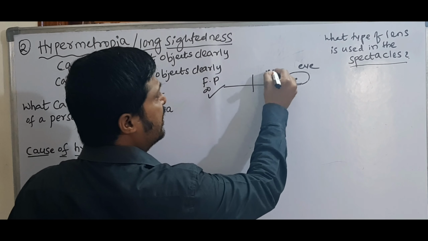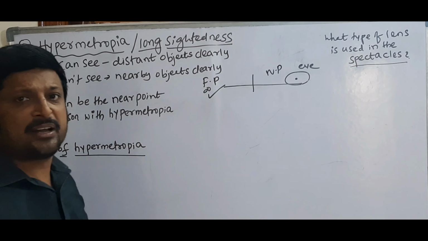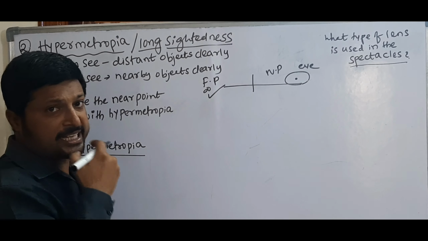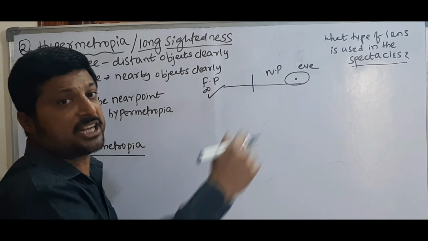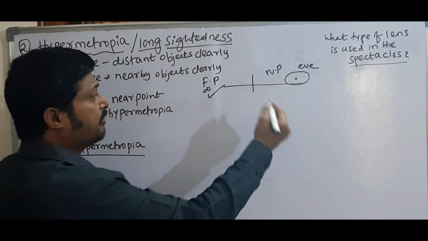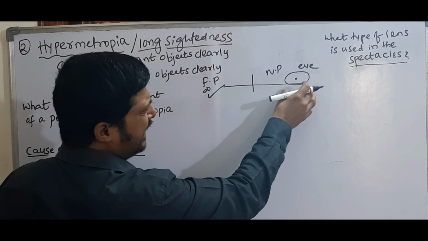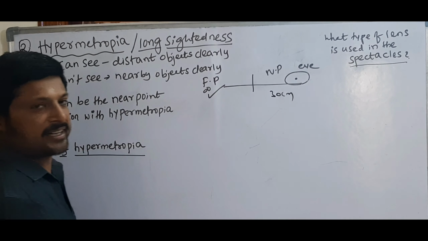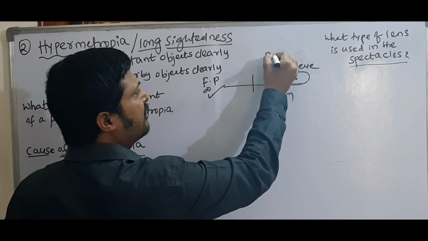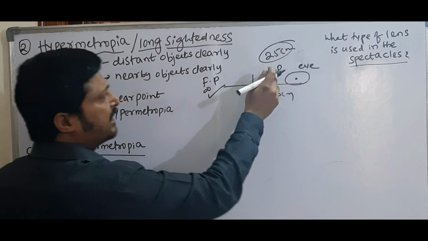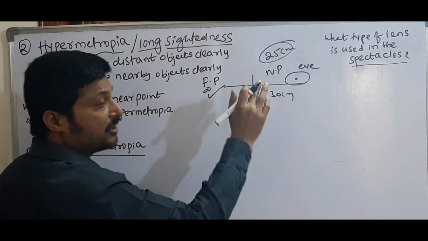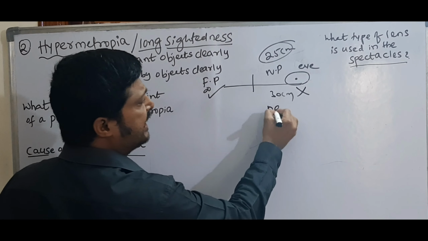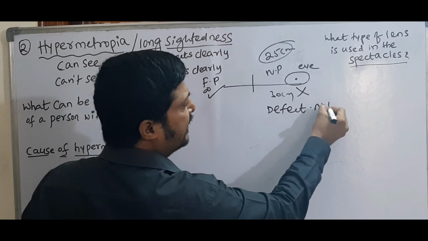But you know very well, near point. What is the normal near point? 25 centimeters. But he is not able to see if the object is placed at 25 centimeters. That means suppose this eye is suffering with hypermetropia. His near point is 35 centimeters. But the actual normal near point is 25 centimeters. That means his near point is more than 25 centimeters. So the defect is near point.